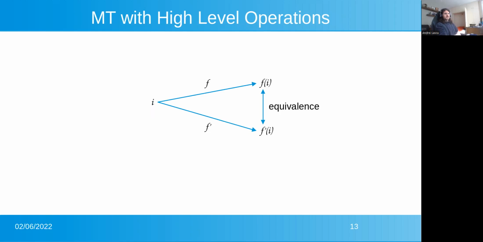Therefore, what we propose is a slight alteration of metamorphic testing, which we call metamorphic testing with high-level operations. Instead, we have a singular input, and then we have two syntactically distinct but semantically equivalent applications of some internal operation, in this case represented by f and f prime. And because f and f prime are semantically equivalent, we expect the outputs to be equivalent themselves.